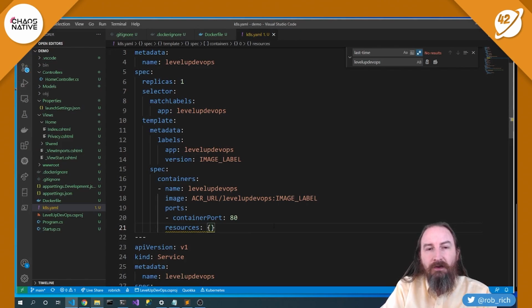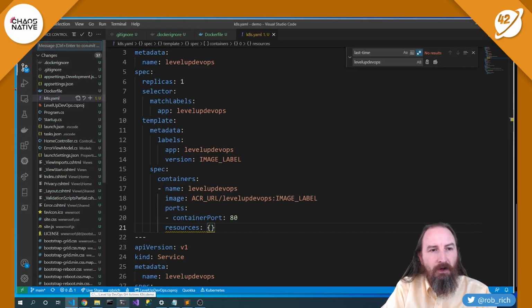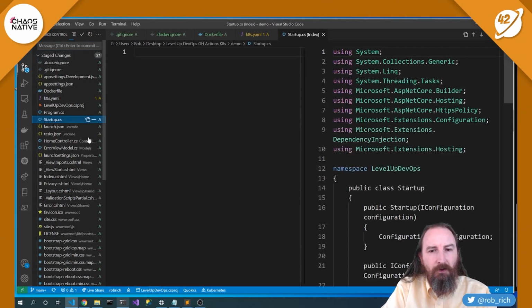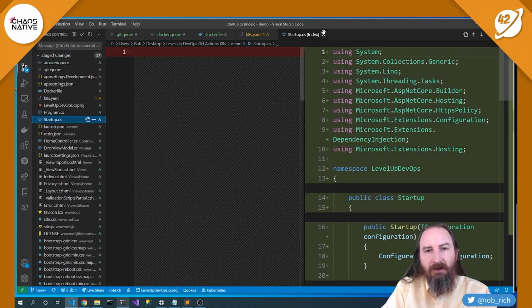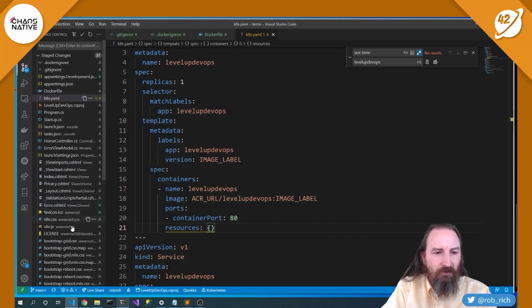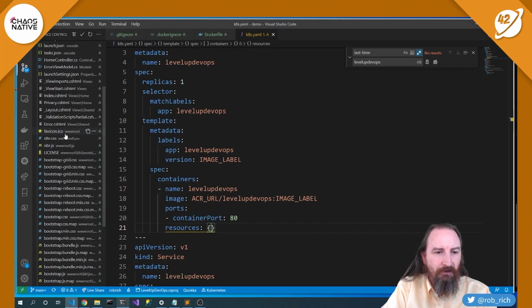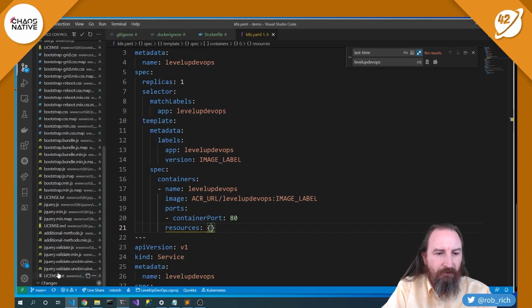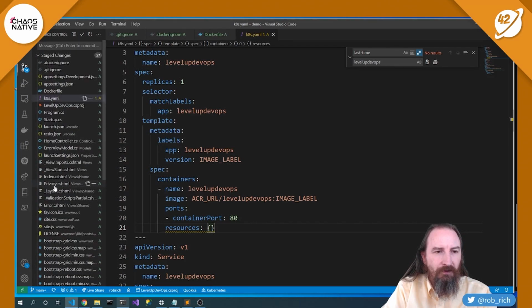Okay, so we've now got our Docker file that will build our content, our Kubernetes YAML file that will deploy it to Kubernetes, and let's get all of this up to GitHub. Switching over in VS Code, I will stage all of these changes, and I could pop open each file inside of VS Code and see the old and new, but every file in this is new so far. They're all added, so I'll just look through and make sure that I don't have any files that I didn't want to commit. Did I perhaps forget to exclude the bin or obj folders? Nope, it looks good. Initial commit.